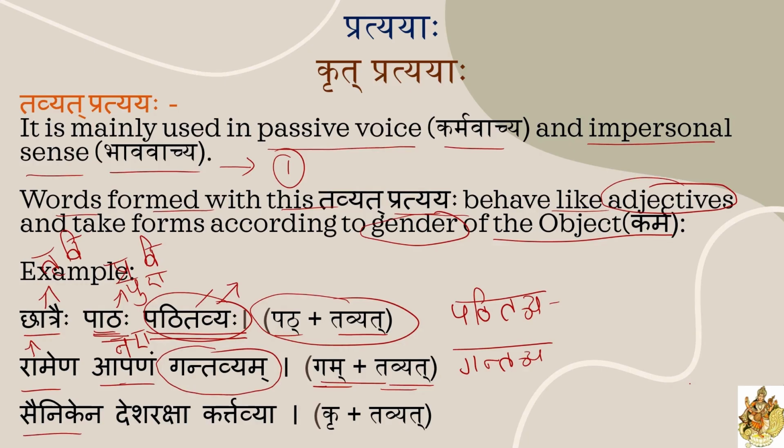Next one, Sainikena Desaraksha Crew plus Tavyat. Here Desaraksha is the Karma Padam, in Striling Ekvachan. So Crew plus Tavya, Crew will change into Kartavya. Here Desa Raksha is a Striling Shabd, so here also we used Kartavya. Understood? Here one doubt you may get. Gam plus Tavyat, Gantavya, Ma changed into Na, and Crew plus Tavyat, Crew changed into Kar. How this change occurs, we will see in the next slide.